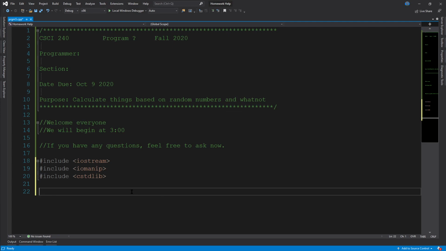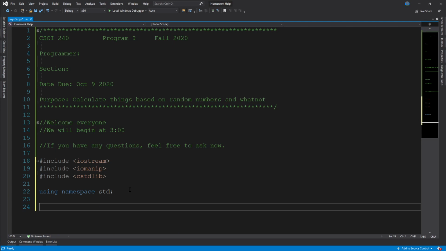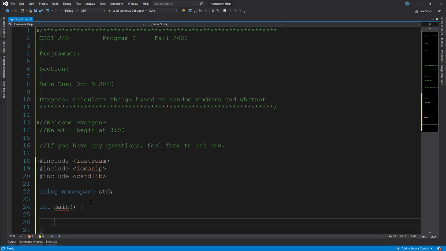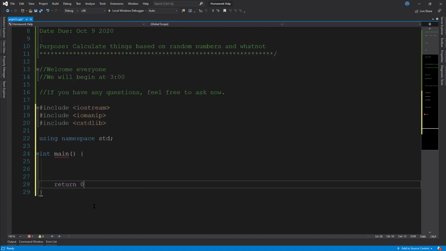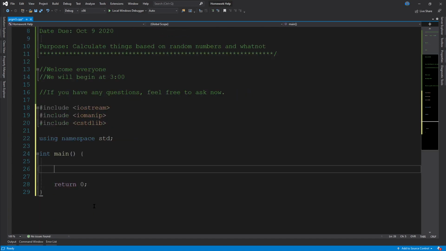Okay, thank you. Yep, no problem. All right, then we also put in using namespace std, and then int main. There we go. And then let's just go ahead and put in the return 0 as well, just so we don't forget it. So since we need a random number generator, we will start off with srand, and the value she wants us to use for this program is 15, so that'll just go right in the middle there.